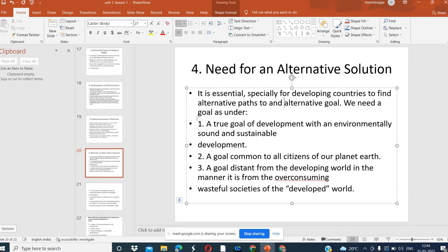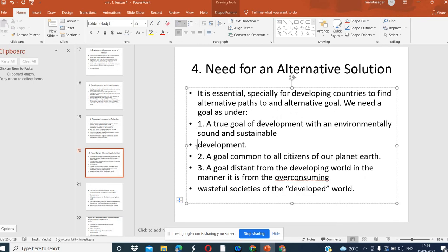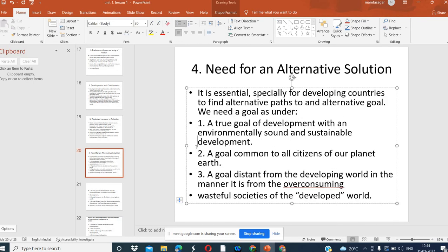Then what is the problem is what type of environment you need to think about. You want to see flowers, rivers flowing, and birds flying in the sky. How many of you like this?